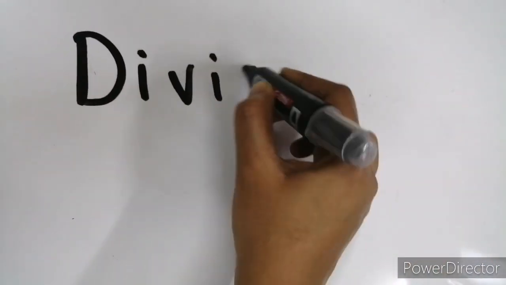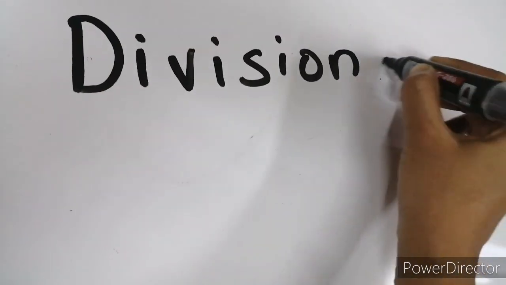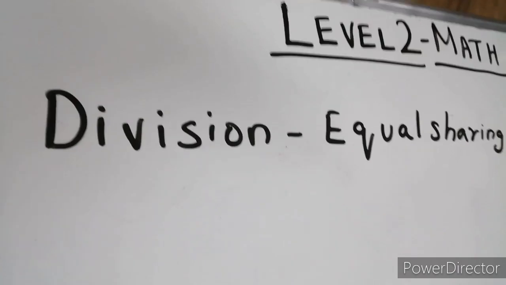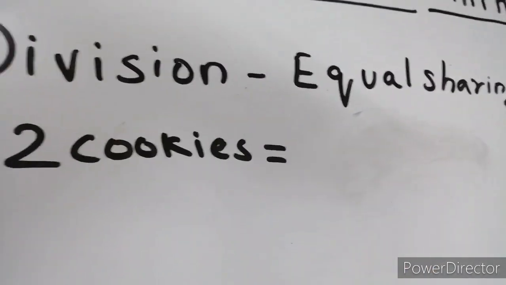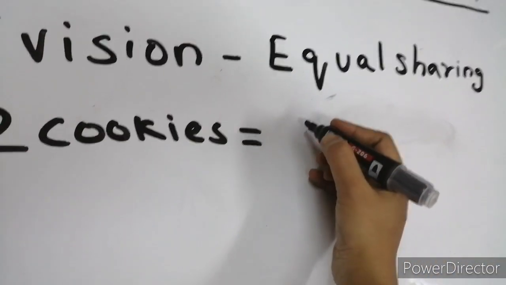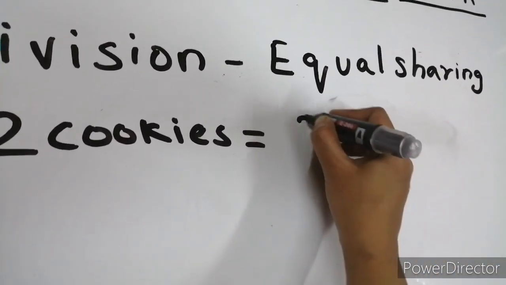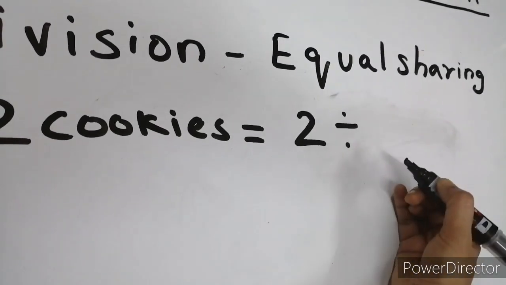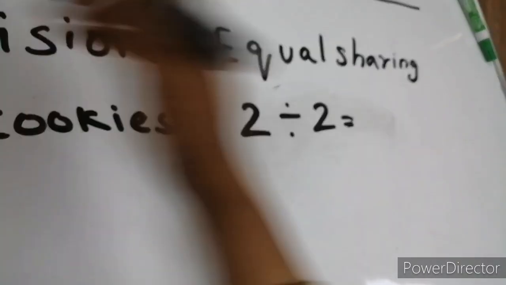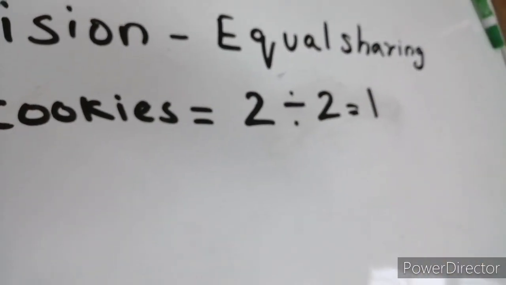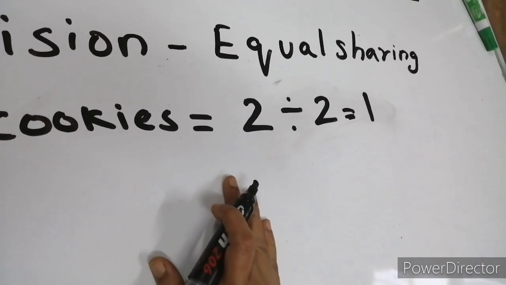Division is equal sharing. We all know this. We have learnt about division in the previous chapter. Suppose you have 2 cookies and you and your friend are there. You will divide the 2 cookies among you both. So 2 divided by how many people? 2. That is, 2 divided by 2 is 1. We all know this, right?